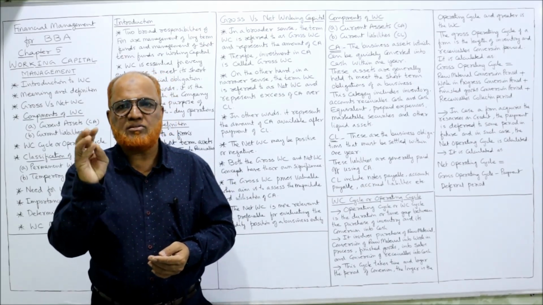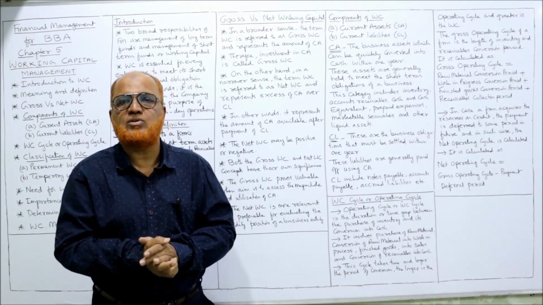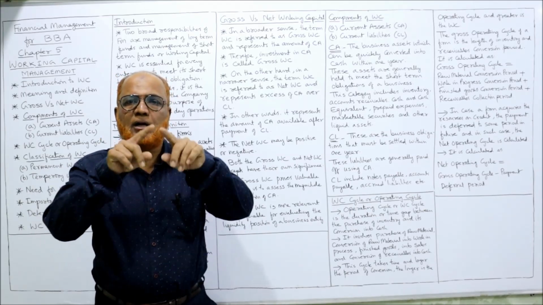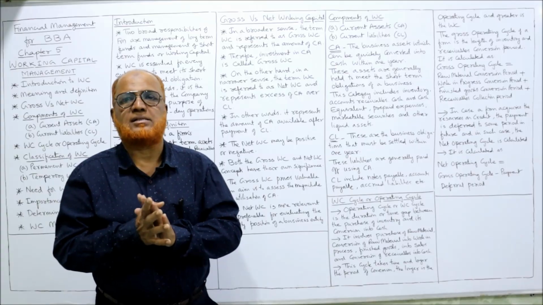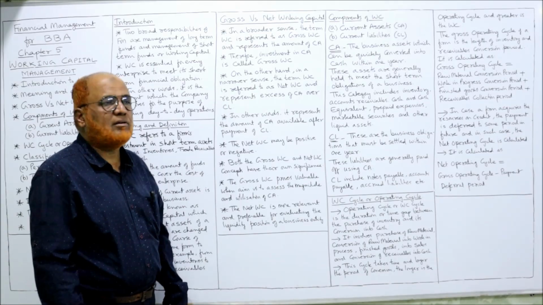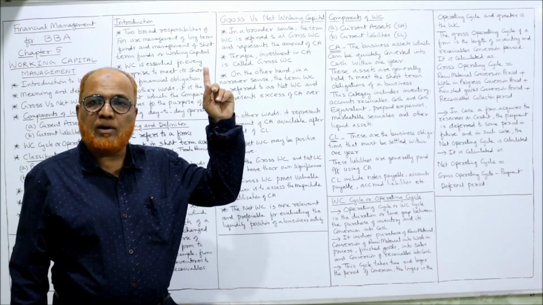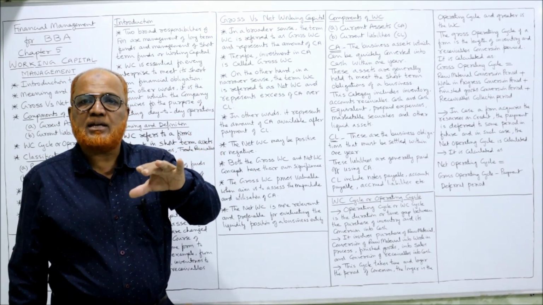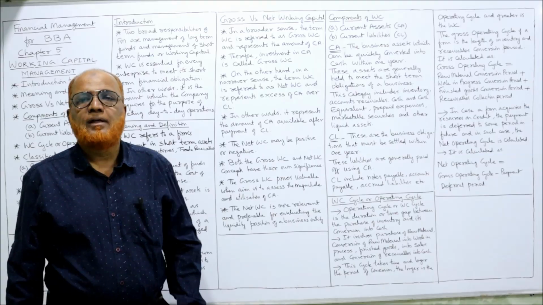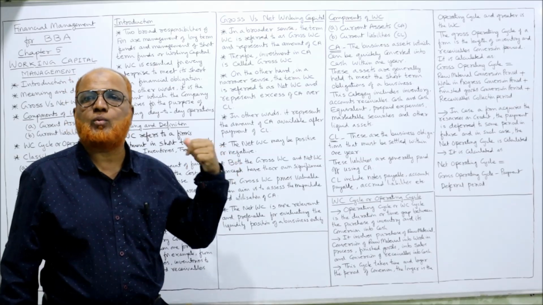So amount invested in inventory, amount invested in trade receivable and cash equivalent which we are holding. These are called current assets. And gross working capital means the total of current assets. That is the gross. Therefore, the investment in current assets is called gross working capital. On the other hand, in a narrower sense, net working capital means current assets minus current liability. The excess of current assets over current liability is called net working capital.